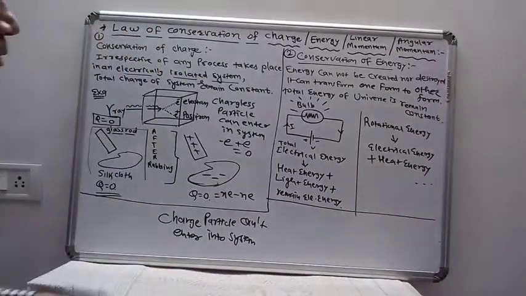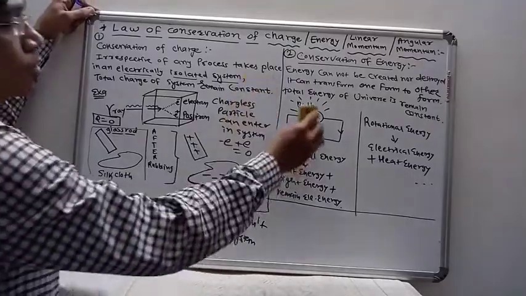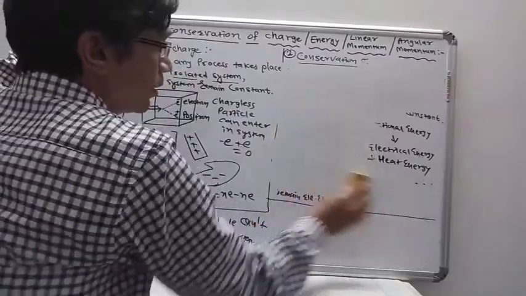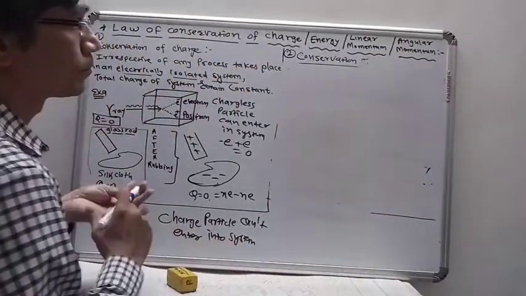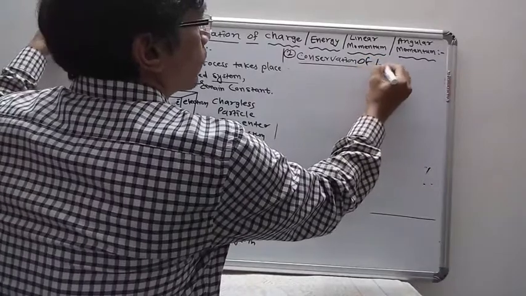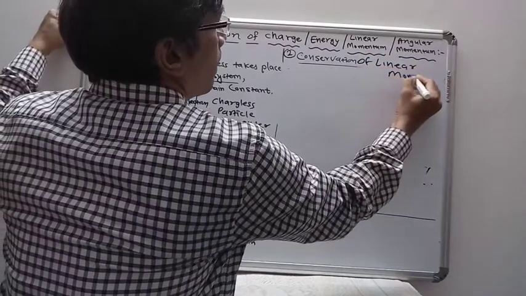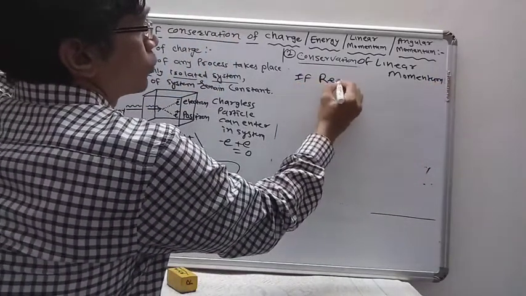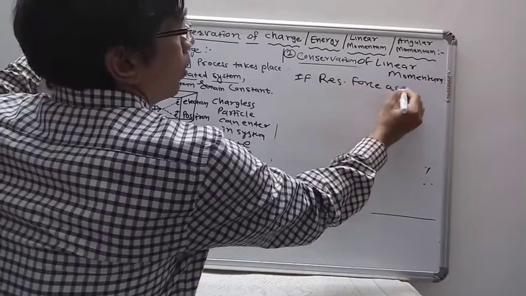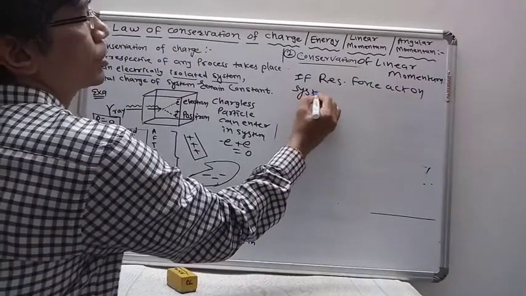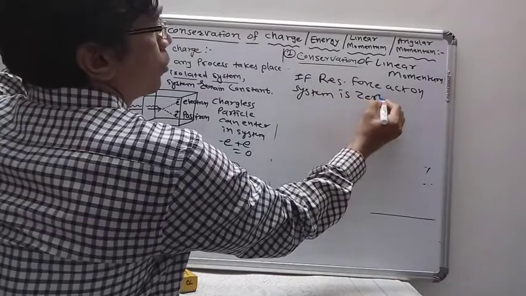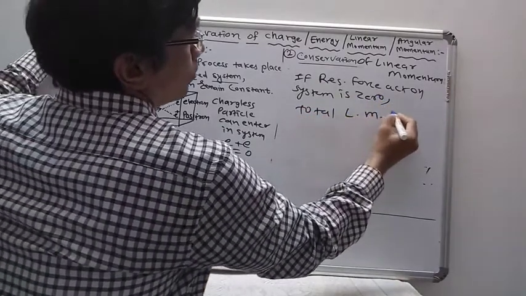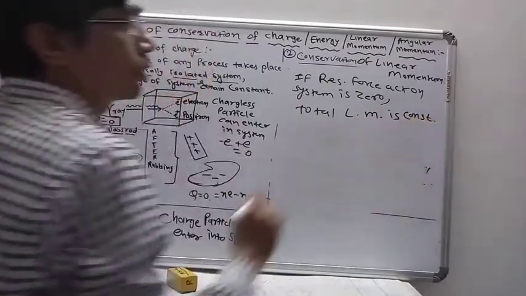Now another law we are taking, the law of conservation of linear momentum. So what is the law of conservation of linear momentum? If the resultant force acting on a system is 0, then the total linear momentum is constant.